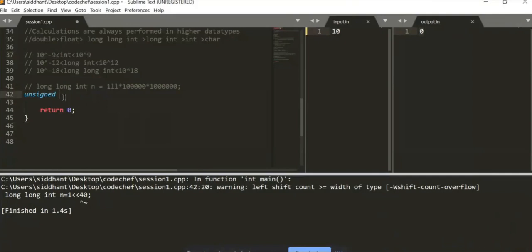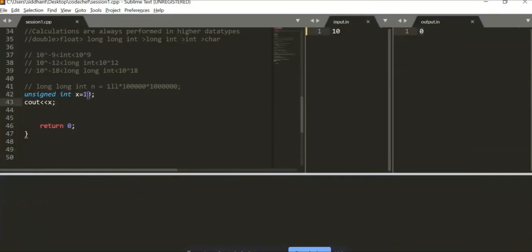So if I do something like unsigned equals 10 and I try to cout it, let's give this a name as x. I try to cout x. Okay, it's cool, it gives me 10. But if I were to make it minus 10, it would give me some bizarre value.